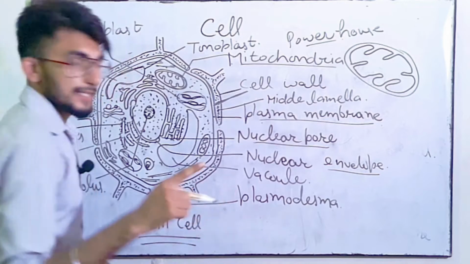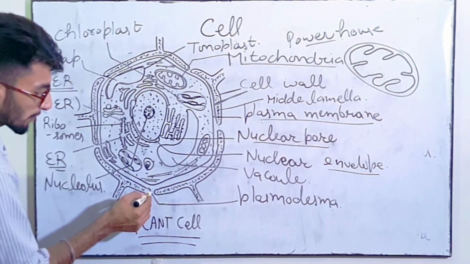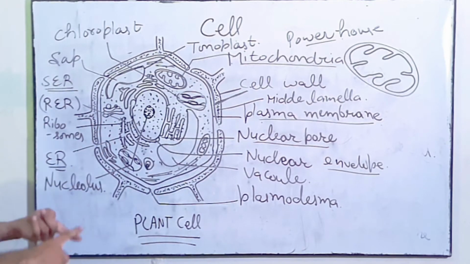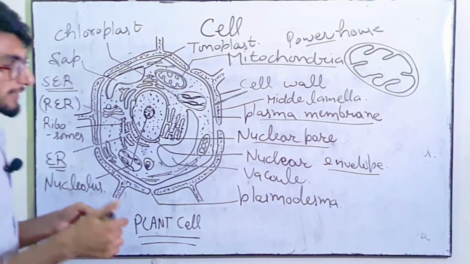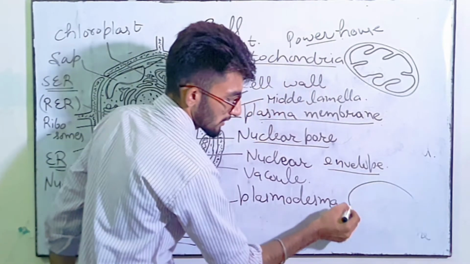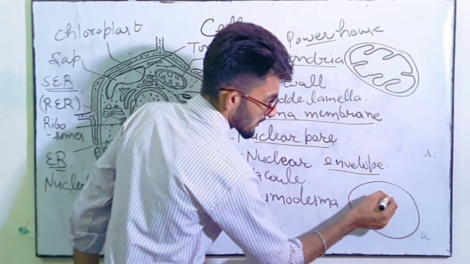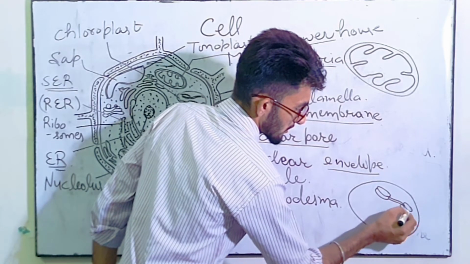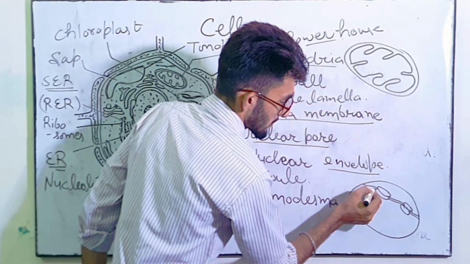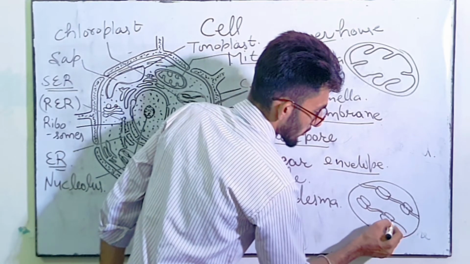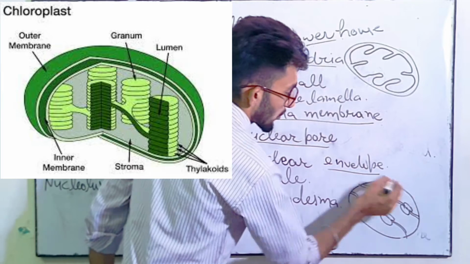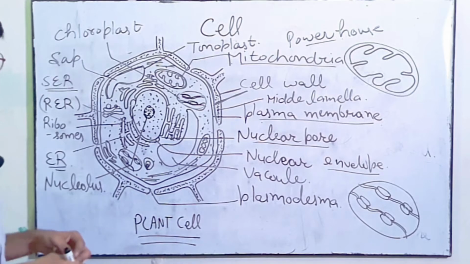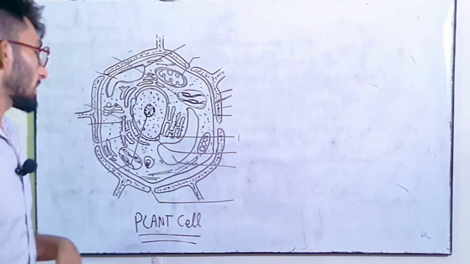Next is plasmodesma. So what is plasmodesma? Plasmodesma is the opening of cell wall. So all these openings are known as plasmodesma. Now coming to the chloroplast. So I will make here the chloroplast. As you can see, chloroplast is looking like this, and then you have given a structure like this. So these are the granules of the chloroplast, and this whole thing is known as chloroplast. These all are the organelles of the plant cell. Clear? Now we have learned about a plant cell.